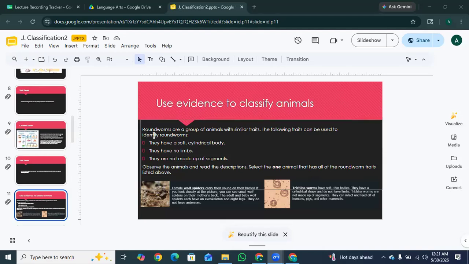Roundworms are a group of animals with similar traits. The following traits can be used to identify roundworms. They have a soft cylindrical body. They have no limbs. They are not made up of segments.